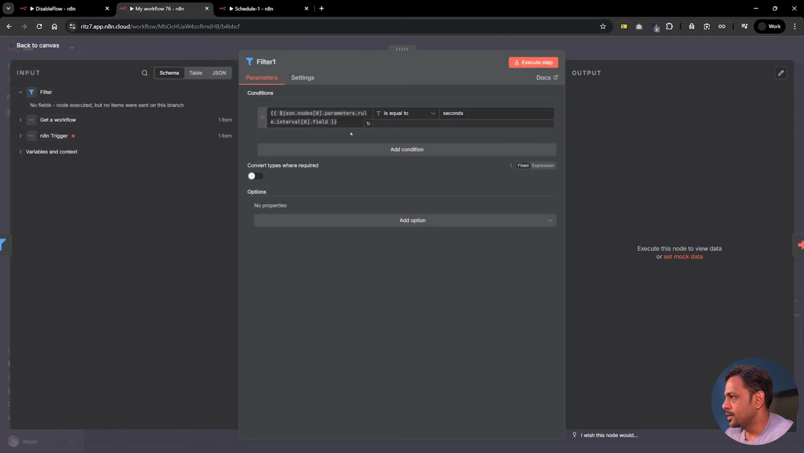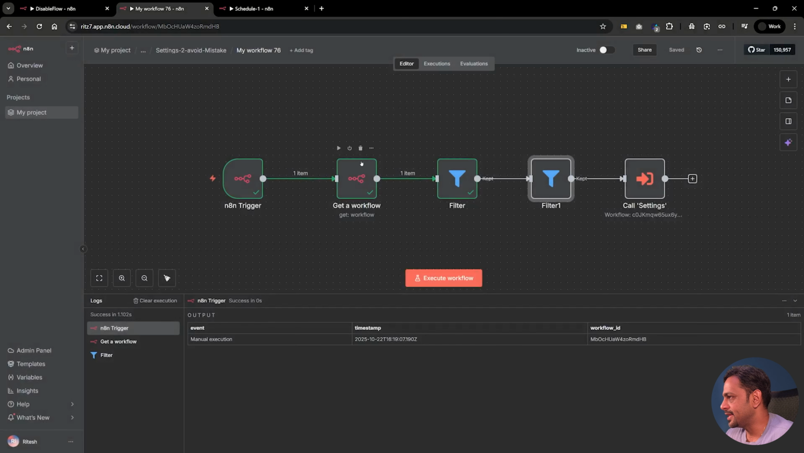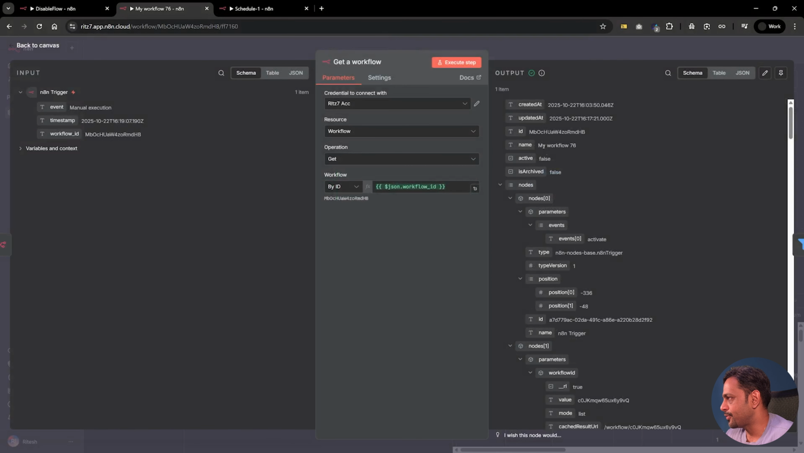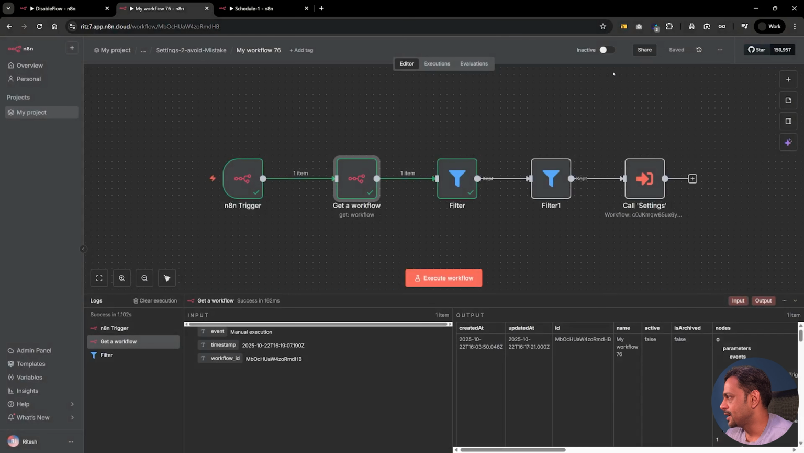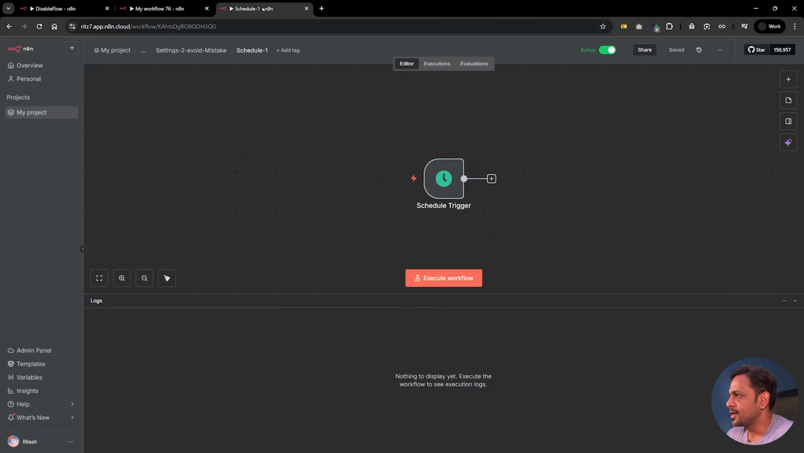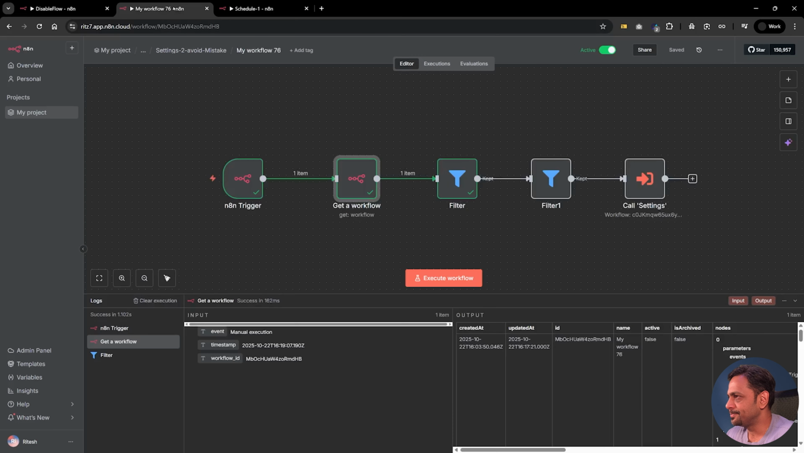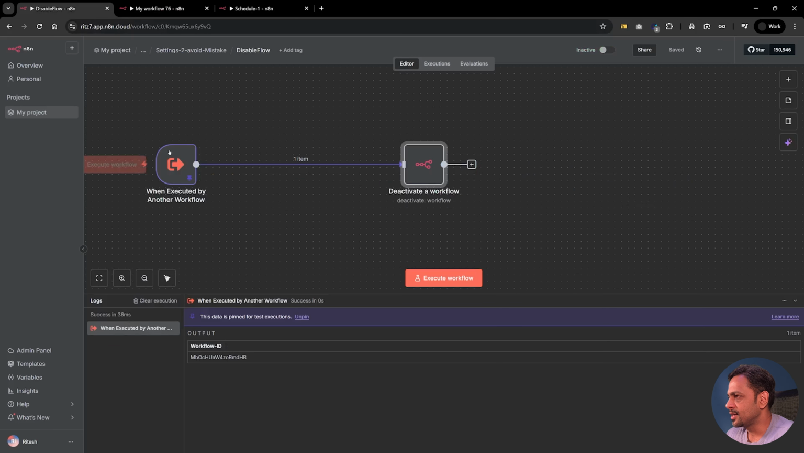Now here you can see that this is not green because we don't have anything called parameters, tools, intervals field in this particular workflow. Okay, we have fetched my workflow 76. So what I'm going to do is activate this, right? Of course it is saved, and this also I'm firstly going to disable. This is activated, this is activated.